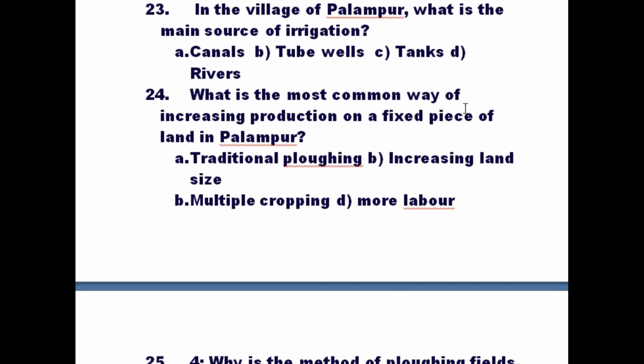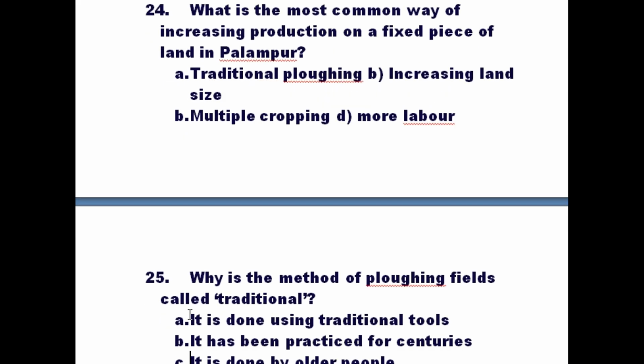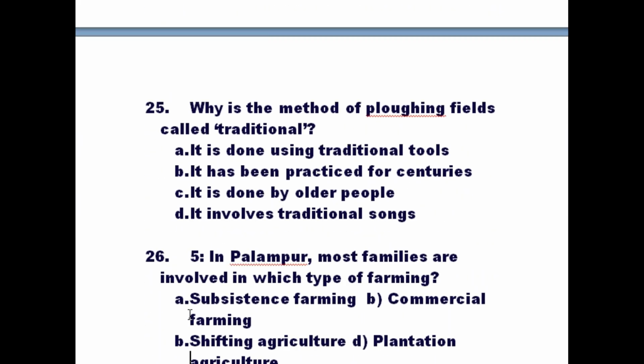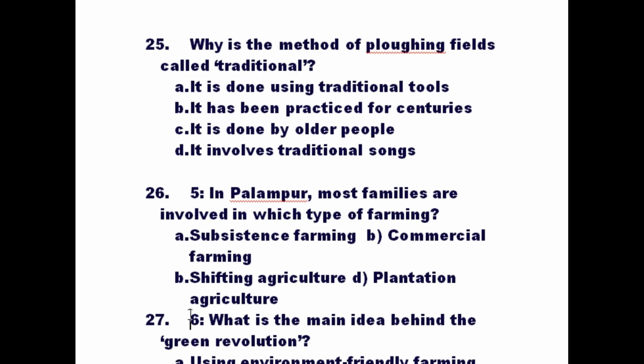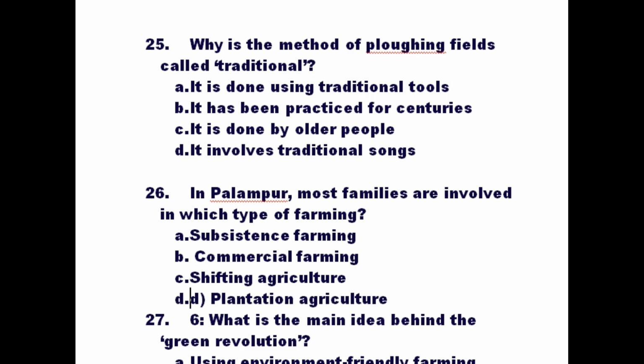Now, how will you increase production on a fixed land? What will you do? Options are very few. Please choose the options very carefully. Okay, method. Why is the plowing method called traditional? Why is it called traditional? What type of farming is done by the people, what type of farming is it? Oh, interesting question.